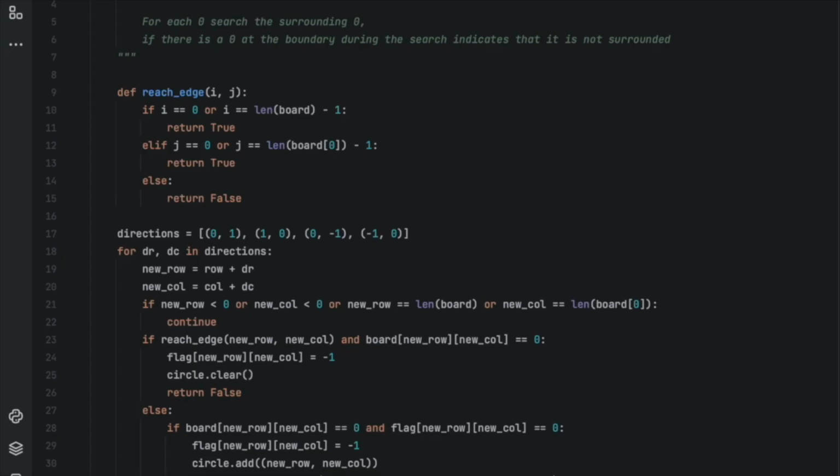Then I'm going to introduce how we implement this algorithm. Firstly, the isSurrounded function checks if a given 0 is completely surrounded by ones. It employs recursion and depth-first search. The process is as follows.